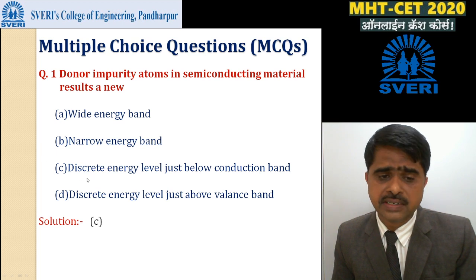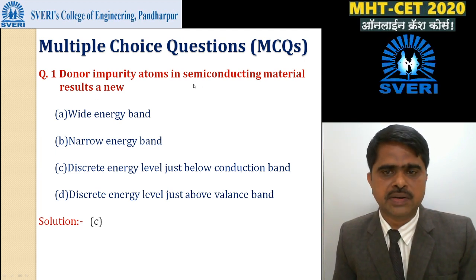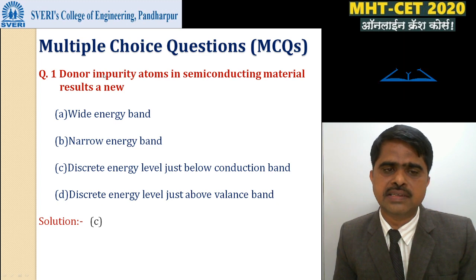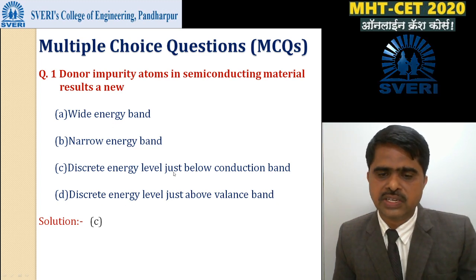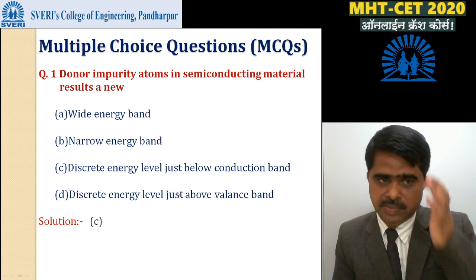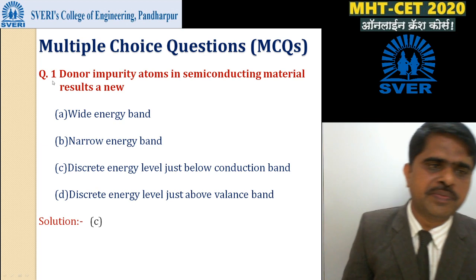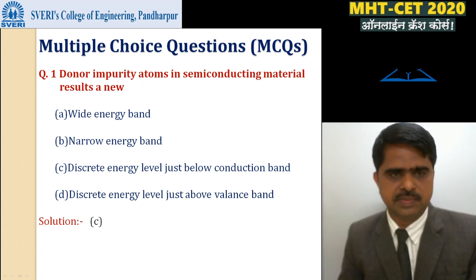conduction band, and that energy level is called the donor level, and its position is just below which band? Conduction band. Similar type of MCQ: acceptor impurity atom in semiconducting material results in which new level? Discrete energy level just above the valence band, and that level is called the acceptor level. Okay, like that we'll prepare the two MCQs. Here first is donor impurity, then second is acceptor impurity.